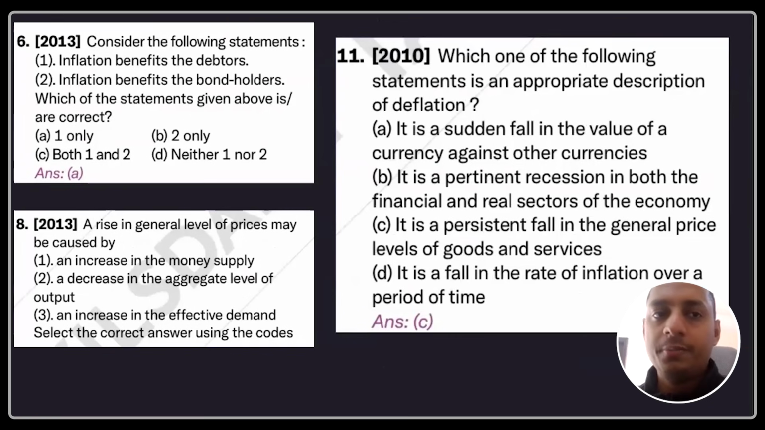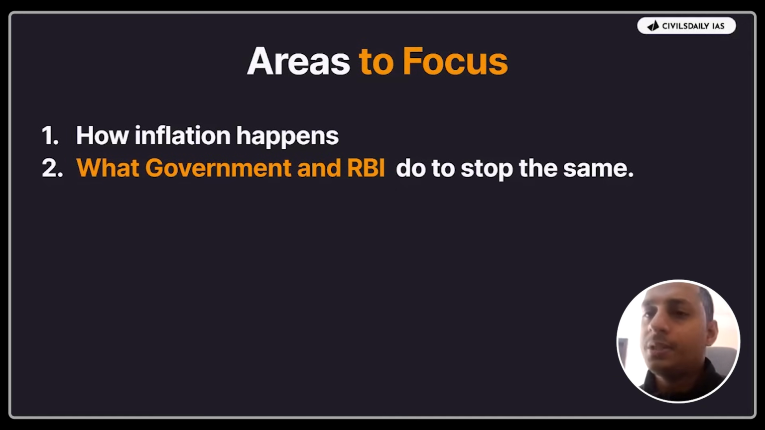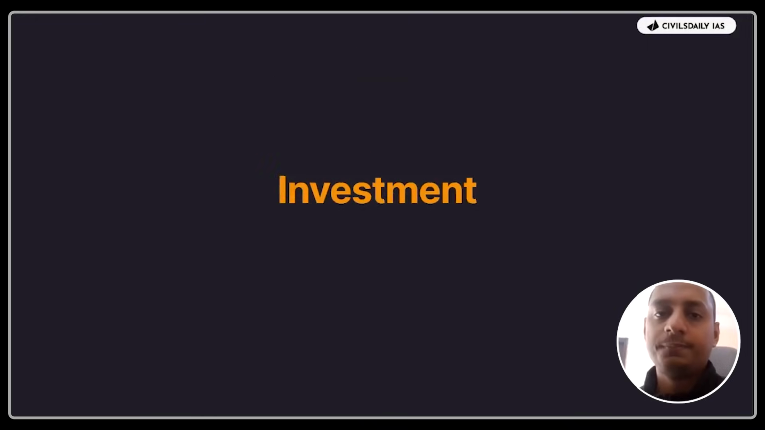So inflation benefits the debtors, inflation and the bondholders. Generally, rise in general prices may be caused by which of the following, what is appropriate with respect to deflation, and all these questions. Okay. Something very easy. Just have to know how inflation happens, what happens after inflation, how does it benefit the bondholders, what happens to the debtors, creditors, what is the relation with them, what happens to the interest rate, what happens to the government bond yield in case of inflation, and basically what do RBI and government do in order to stop the same, be it inflation or deflation, deficit financing, fiscal stimulus, and all these different things.